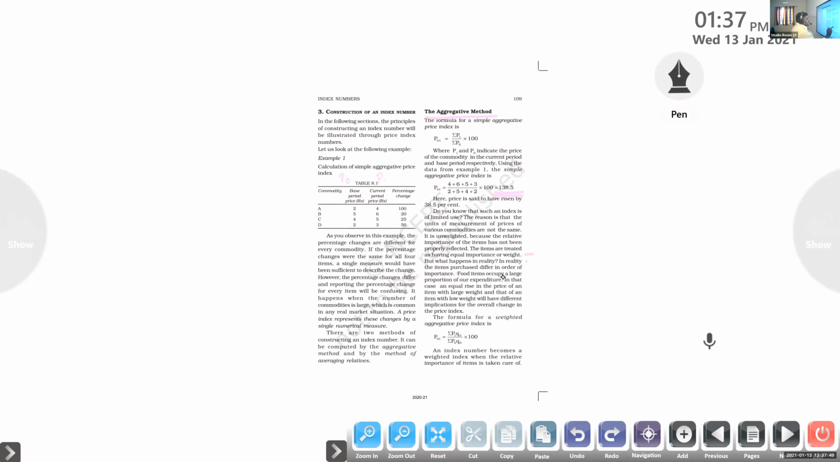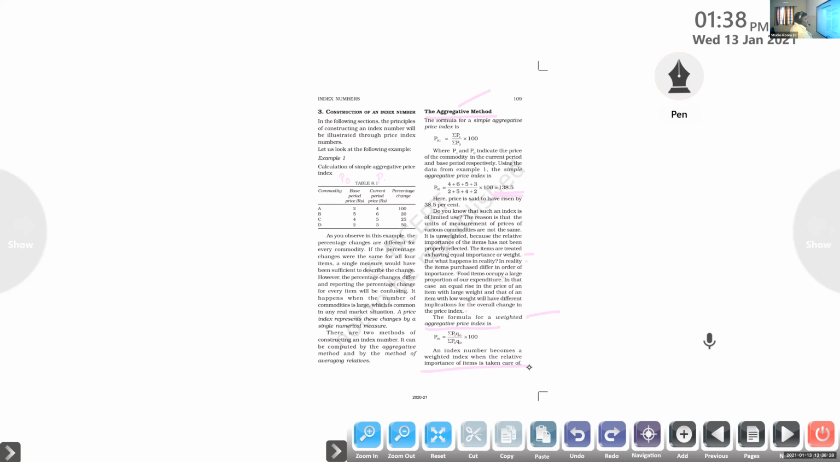So in that case, an equal rise of the price of an item with a large weight and that of an item with a low weight will have different implications for the overall change in the price index. So if we are using this aggregative method, we are unable to find out the difference between two products and their price index. So we are using another method. What is that? The weighted aggregative price index, to find out the price change for two different commodities.